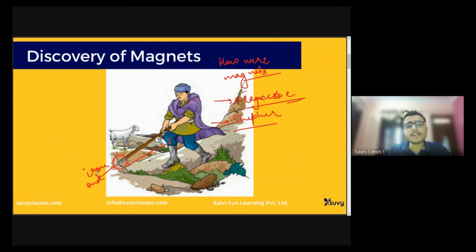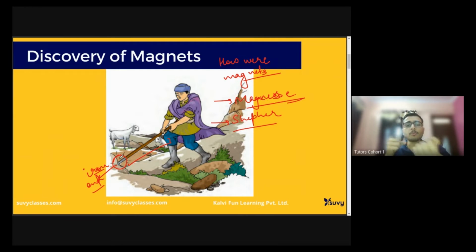Surprisingly, this stick got stuck in a rock, and it was very hard for him to pull that rod towards himself.